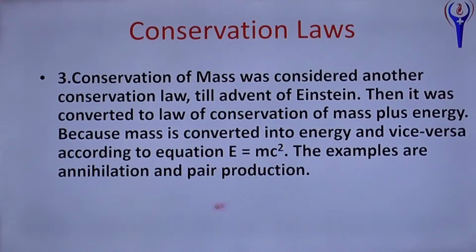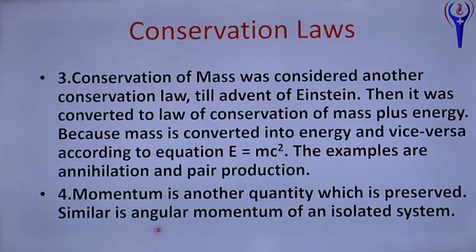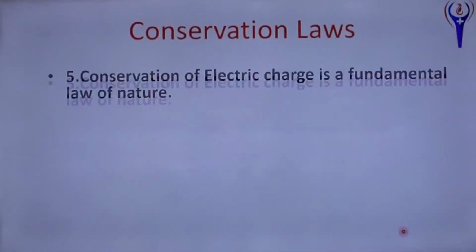The examples are pair production and pair annihilation. Pair production, best example, electron and positron production. Pair annihilation, that is, when an electron and positron combine, then it emits some radiation. Momentum is another quantity which is preserved. Similarly, angular momentum of an isolated system is also constant, conserved.